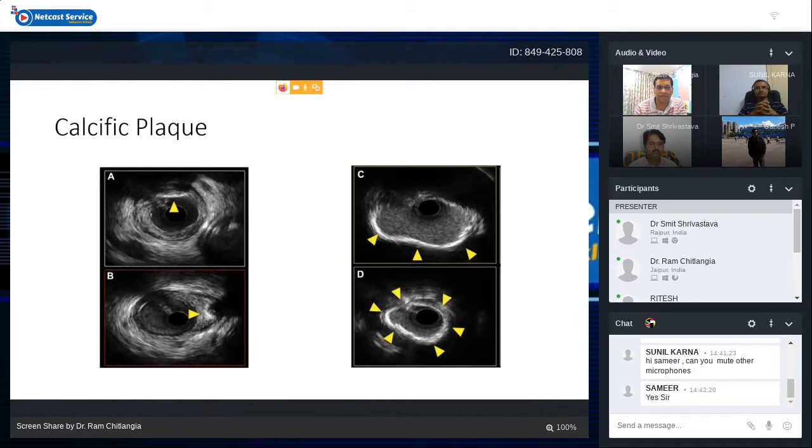These are the various calcified plaques. On panel A, you can see a calcified plaque with a small arc, which is probably very much amenable to routine balloon dilatation. Panel B is showing a calcium nodule, which is sometimes difficult to dilate with balloon alone and requires additional modalities. Panel C is showing a large calcium arc of around 180 degree, and panel D is showing circumferential calcium, which may require additional modalities for plaque modification other than routine balloon dilatation, or some type of atherectomy device might be needed.